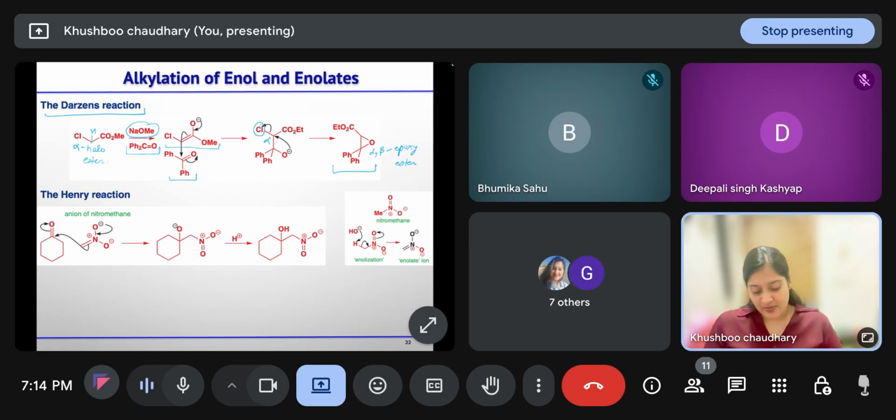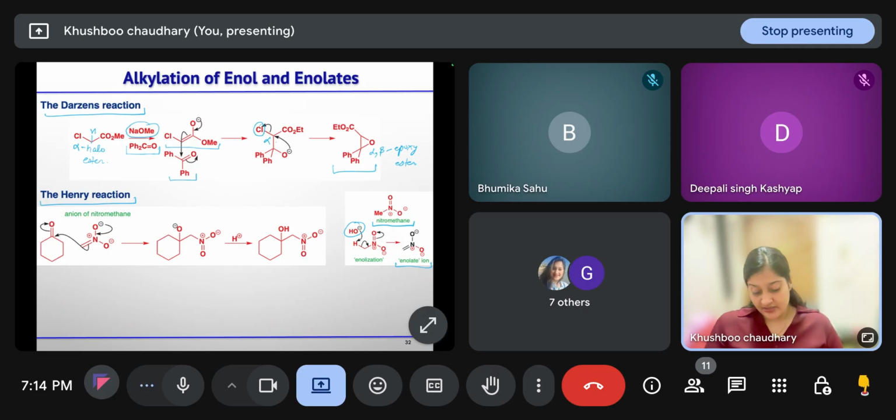Then the next reaction that we have to discuss is Henry reaction. Henry reaction is the reaction of ketones with nitromethane. How will we generate this nitronate? You have nitromethane, and we are treating it with base. Base will take the alpha proton, and then enolization will take place and the enolate will generate.